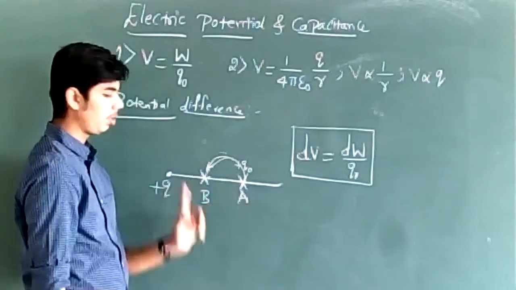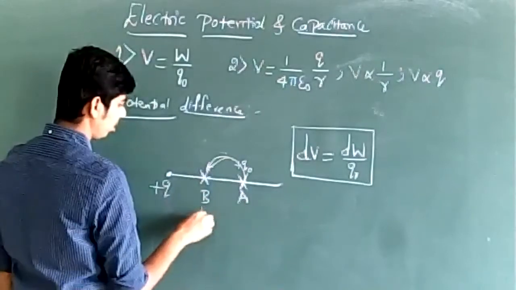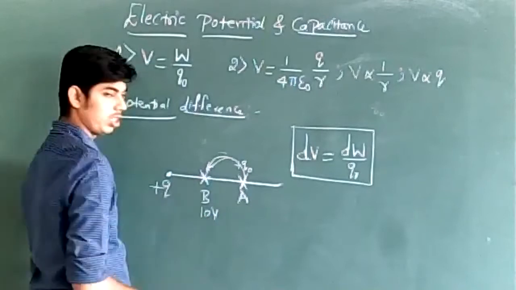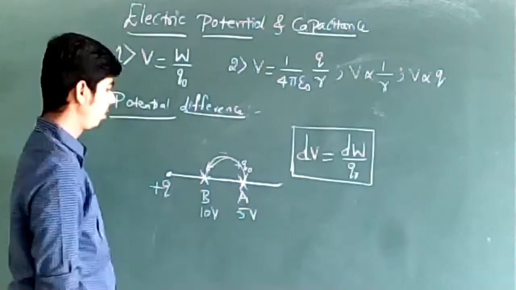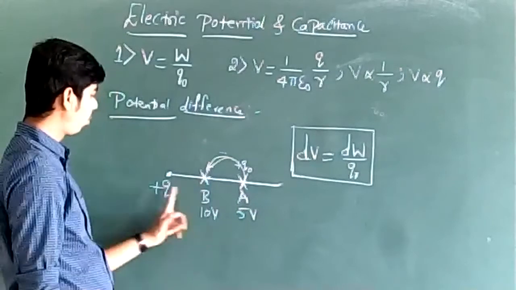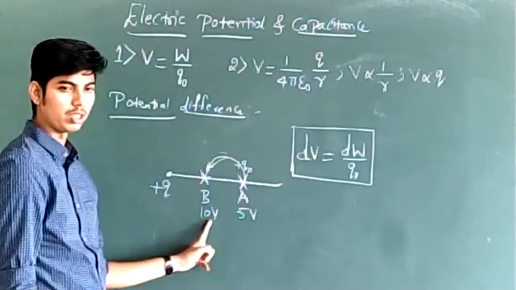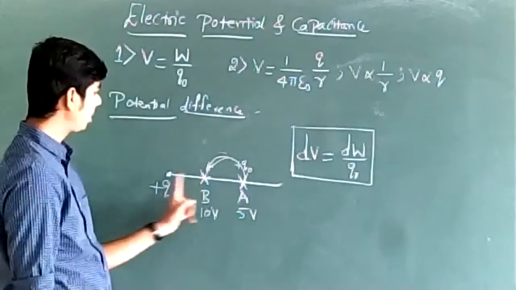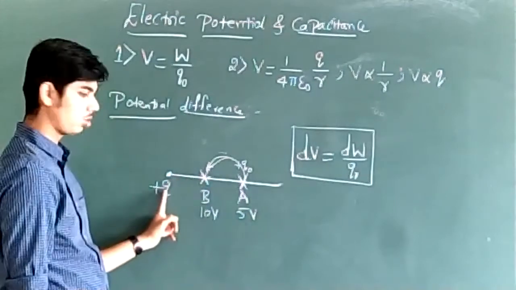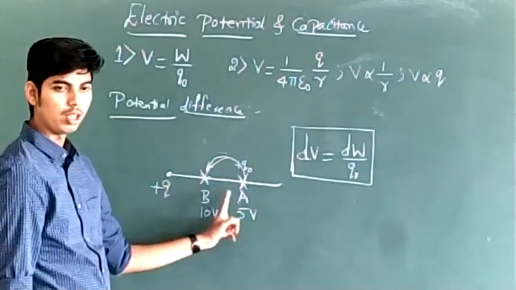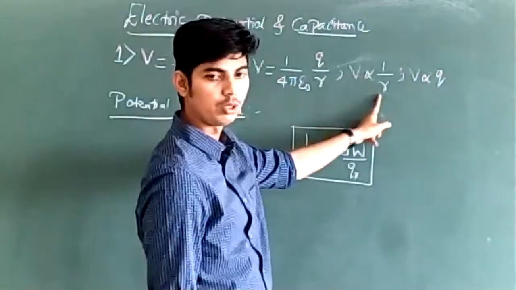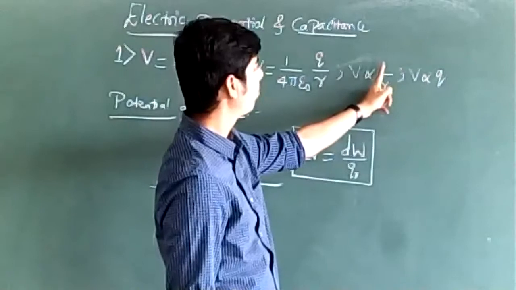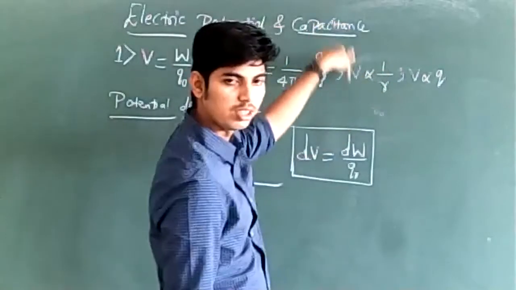Suppose the potential difference between these two points is known. Suppose point B is at potential 10 volts and point A is at potential 5 volts. Notice the point which is close to the source charge will have higher potential, 10 volts. The point which is at a larger distance from the source charge will have lower potential, because potential is inversely proportional to distance. The more the distance of the point from the source charge, the less the potential.